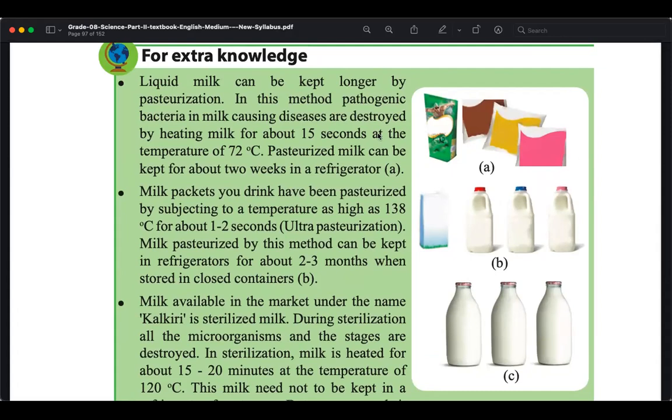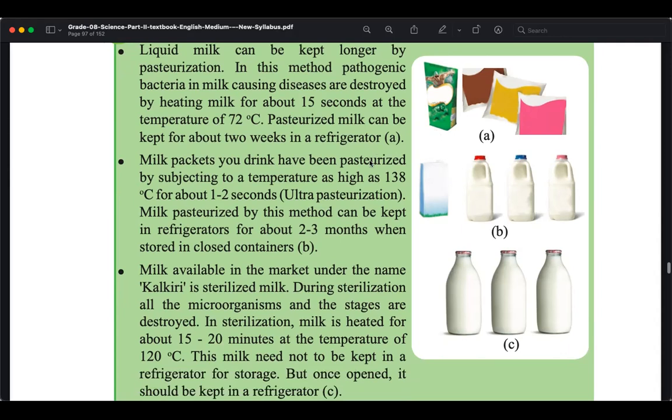In this method, the bacteria is destroyed by heating milk for 15 seconds at a temperature of 72, but not more than that, because that can damage the nutrition, right? So 15 seconds at that temperature, and then quickly you cool it down. By doing that, you destroy the bacteria, and after that, package it well and distribute.